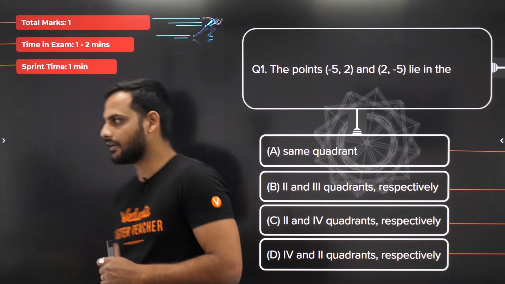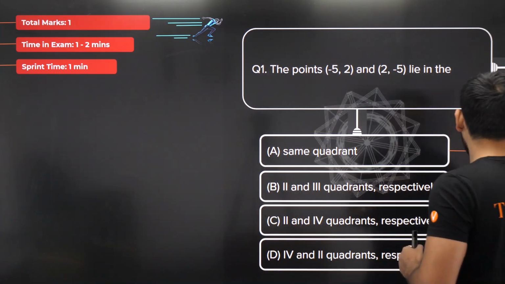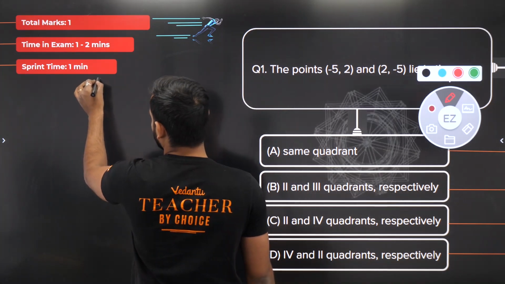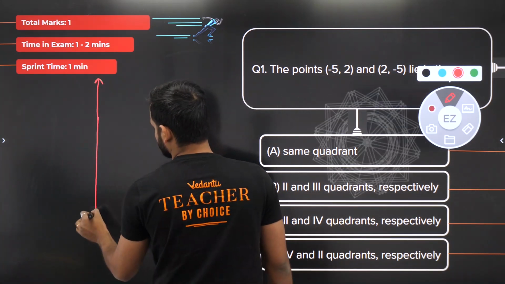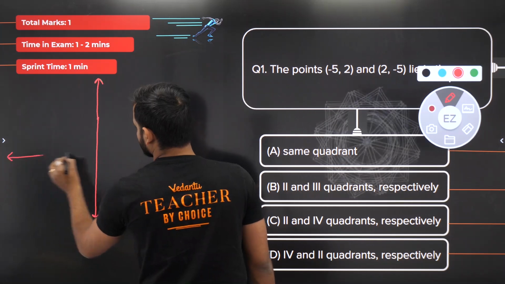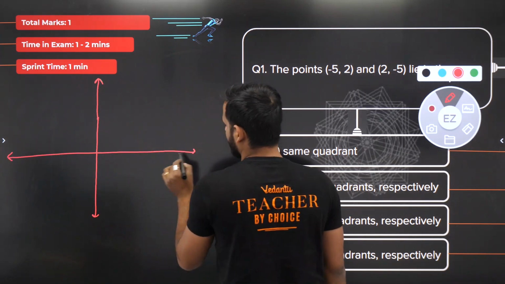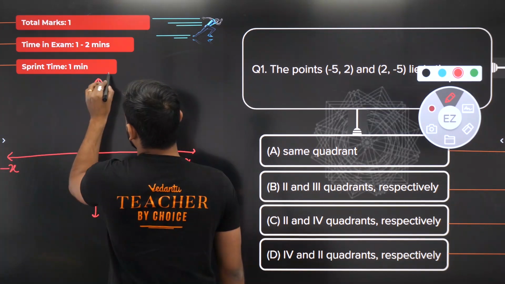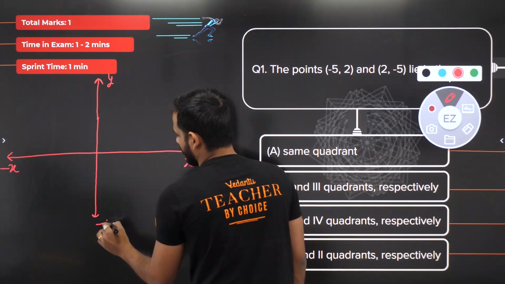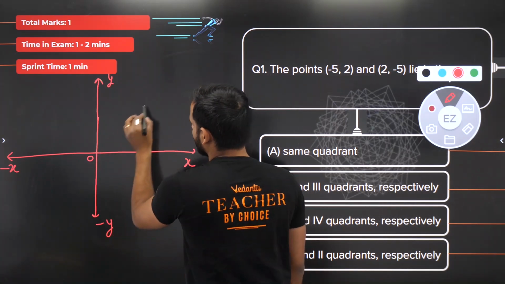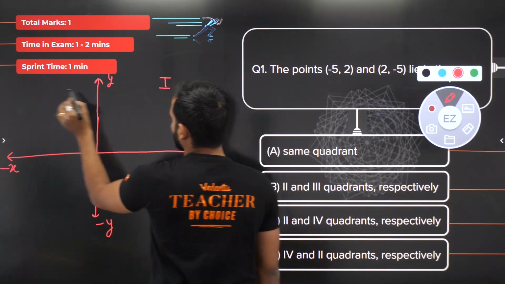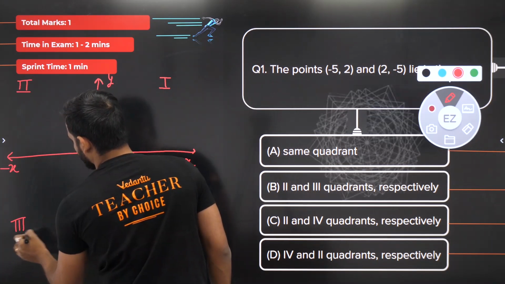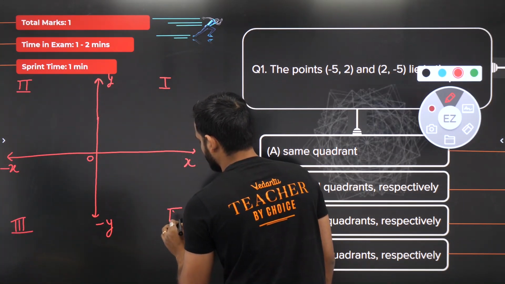So let's move ahead. Bachcho, the first question we have is the points (-5, 2) and (2, -5). In which part do they lie? For better understanding, I'll draw a graph sidewise. This is your positive x-axis, this is your negative x, this is your positive y, this is your negative y, and this is your origin. This is your first quadrant, this is your second quadrant, this is your third quadrant, this is your fourth quadrant.